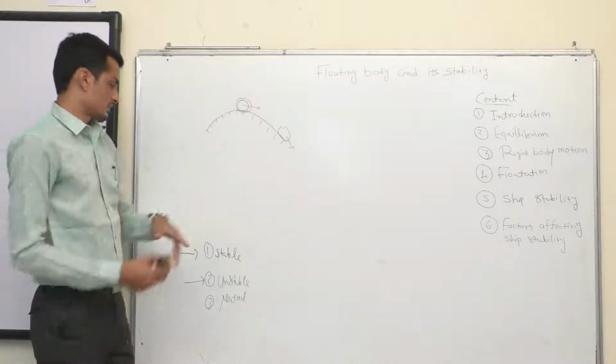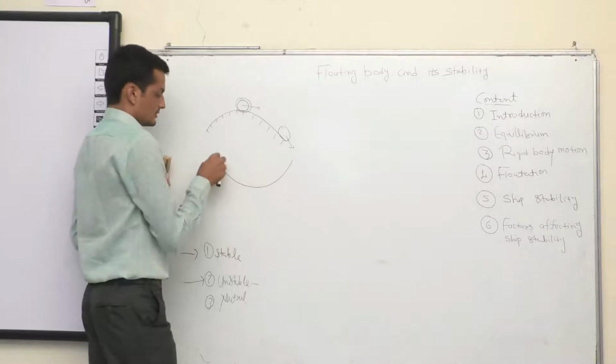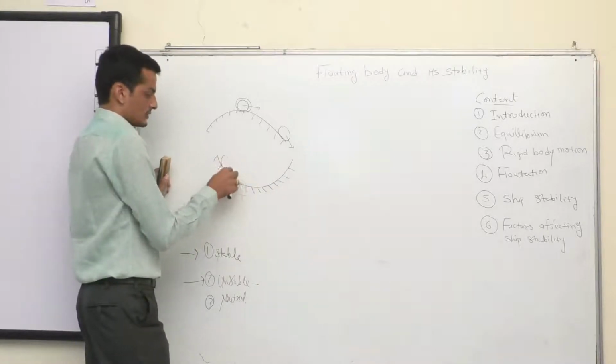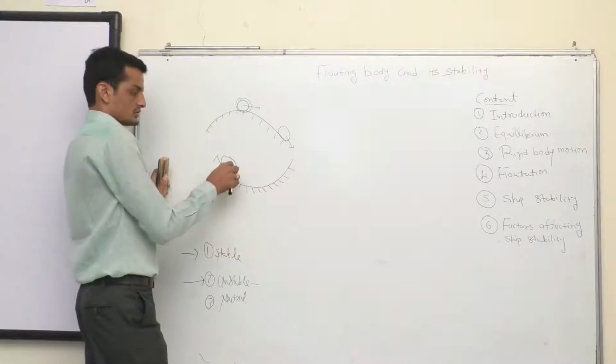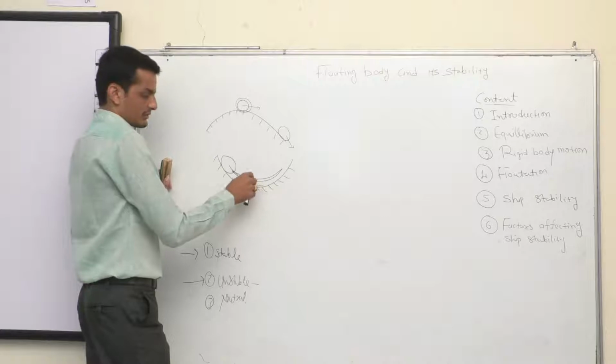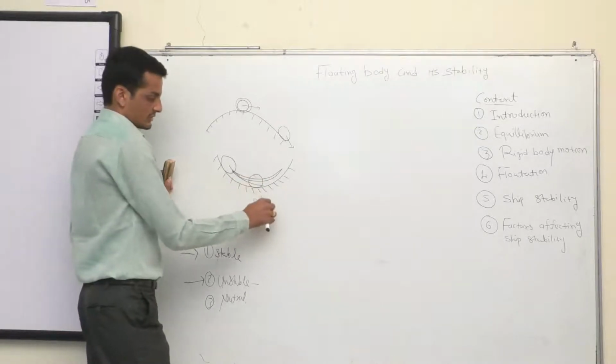It keeps moving. So it's called unstable conditions. Secondly, the other way. If I roll out the ball from here, so what will happen? It will keep going up and down, and slowly it will come back to its initial position. This is called stable equilibrium.